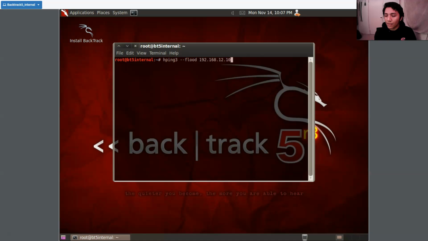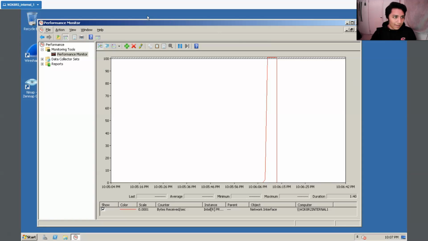Not the server. I hope that is a server. I'm not sure. Let me check. No, it's just the Windows 2008 server. So yeah, we're mass pinging the 2008 server. As you can see here, as soon as we let our Linux machine start pinging the server, traffic is being generated for our Windows 2008 server.